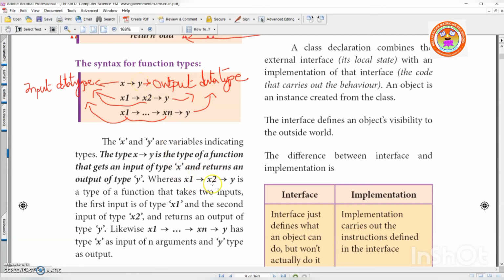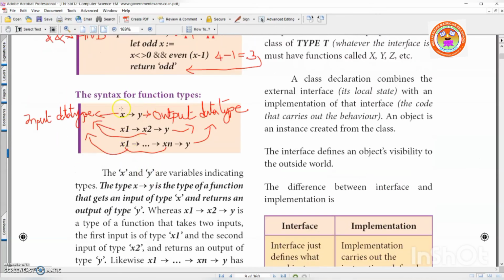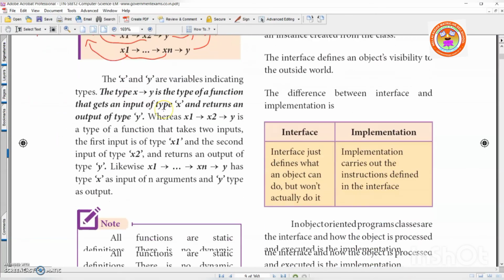Whereas X1, X2 implies Y is a type of function that takes 2 inputs, X1 and X2, right? First input of type X1 and the second input of type X2, and returns the output of type Y. Likewise, X1 up to Xn has the types X as input of n arguments and Y type as output. Okay, these are equations. Okay, function types, right?